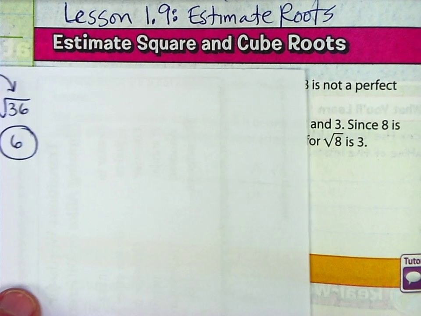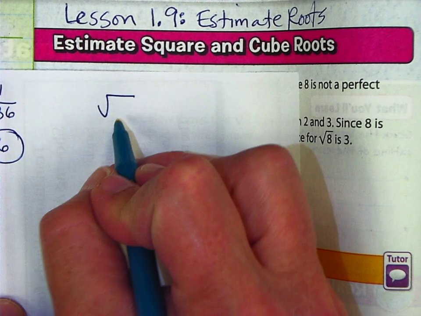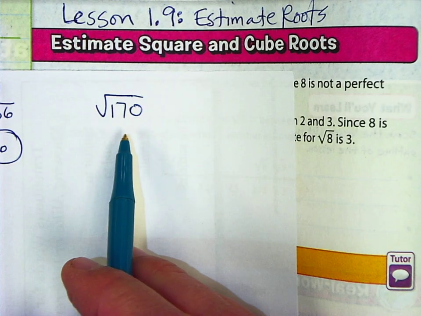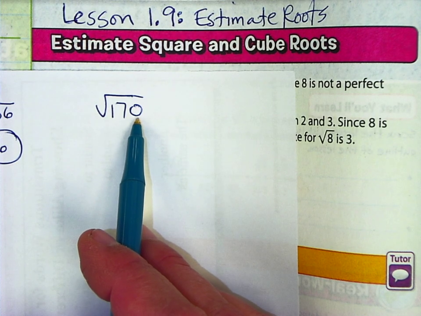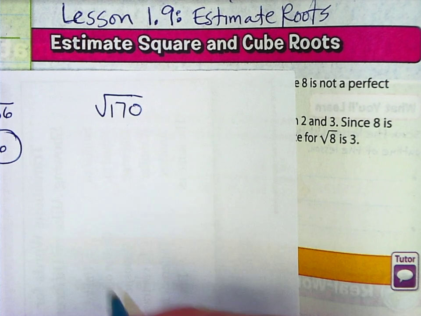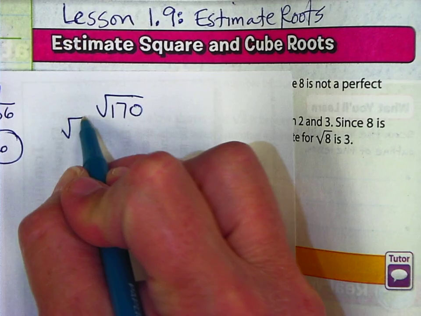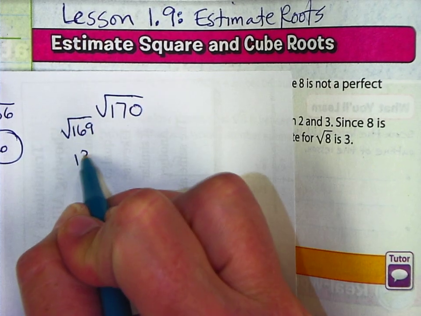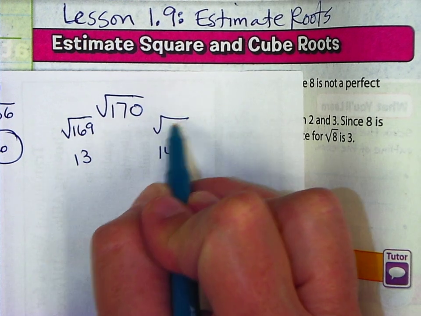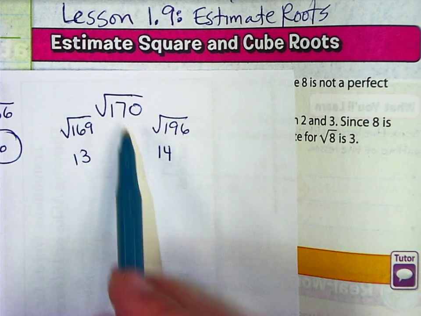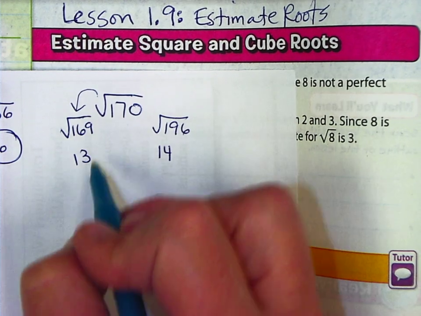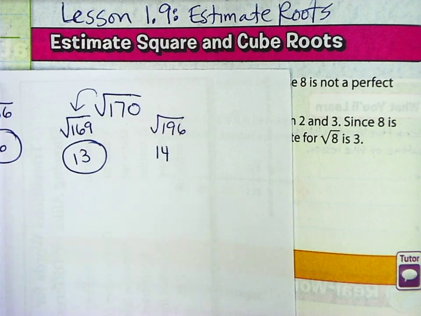And let's try another one. Let's try the square root of 170. I know that 10 times 10 is 100, but I need to get a lot closer to 170. So how about 13 times 13 is 169. So the square root of 169 is 13. That means 14 times 14 is 196, the square root of 196 is 14. And so definitely the square root of 170 is closer to the square root of 169. So my best estimate on this one is 13.